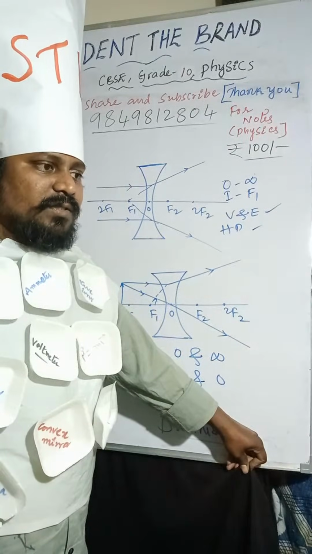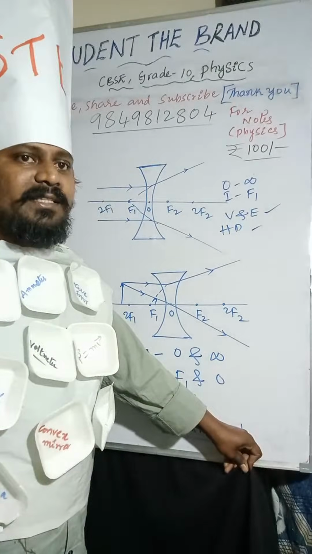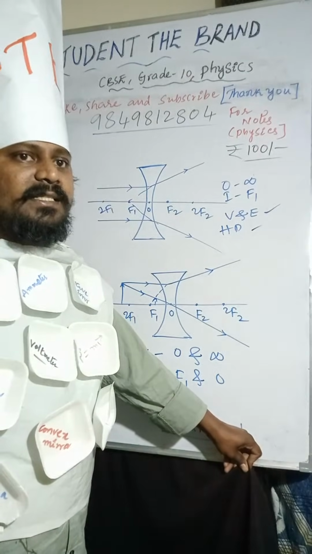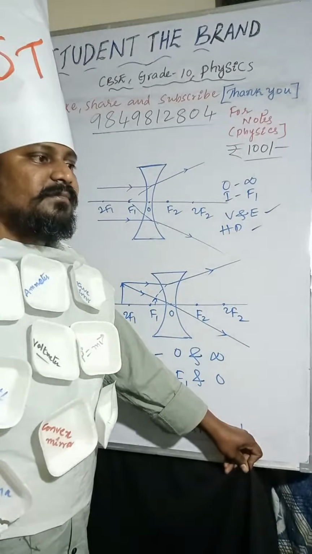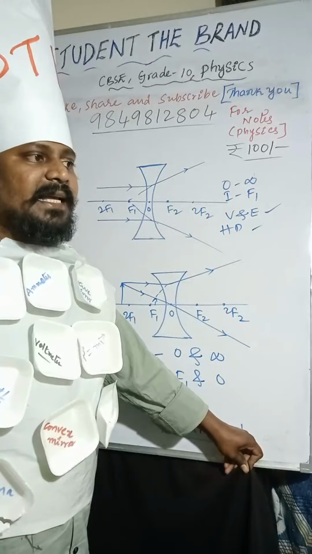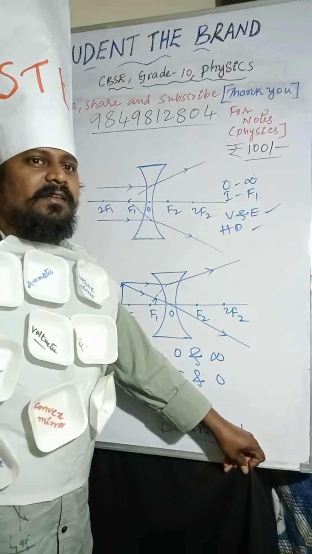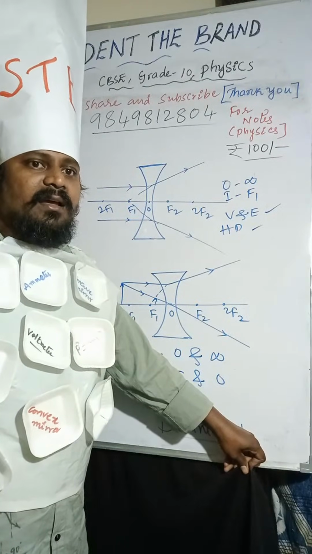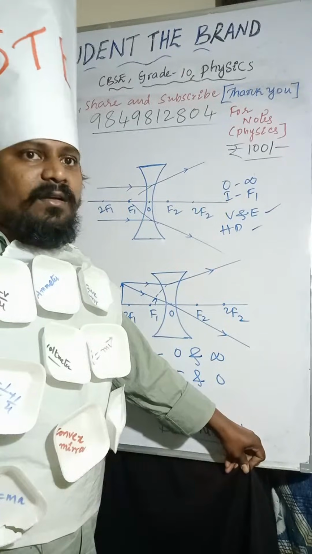For convex lens, power is positive. For concave lens, power is negative. Sign conventions will follow the same thing, and SI unit of power of lens is diopter. P equal to 1 by F.